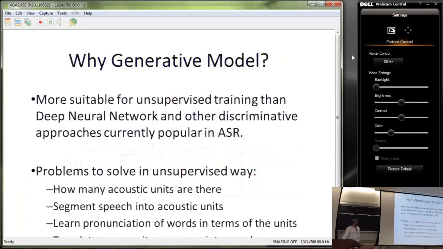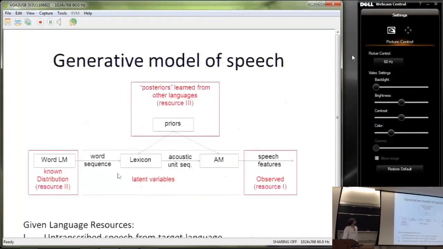We actually tried to use a similar kind of generative model, but we are different in certain aspects. So the generative model is kind of the standard structure: we assume that there is the language model, which tells us the statistics about what are the probabilities of different word sequences in the given language, and from this language model we can generate a word sequence.